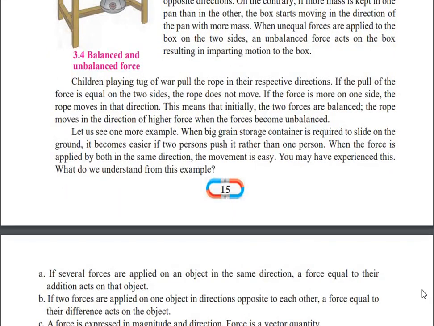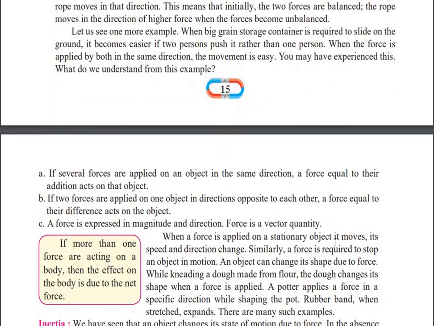Now the next concept is, if several forces are applied on an object in the same direction, a force equal to their addition acts on that object. For example, if you are pushing some heavy object and two or three people are pushing it in the same direction from one side only, then all their forces will get added, so that the object will have the net force which is maximum.